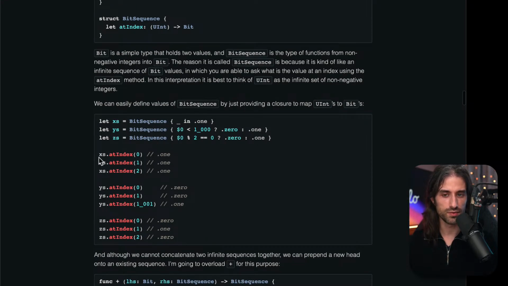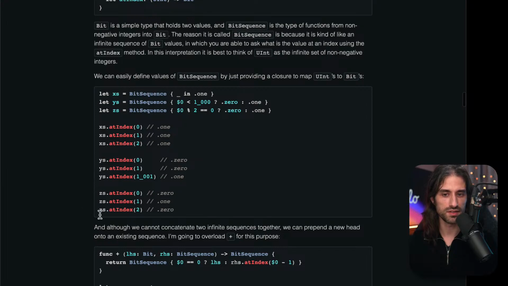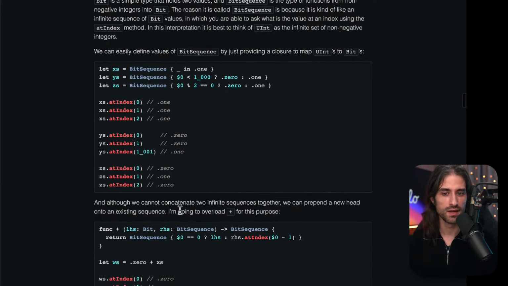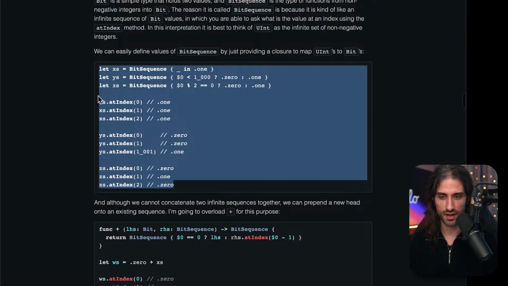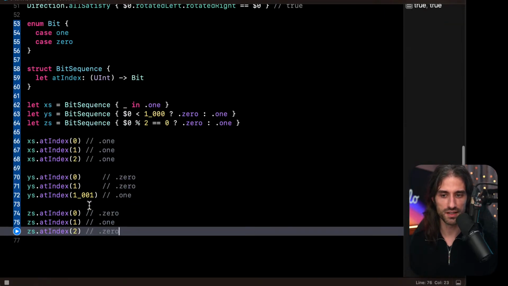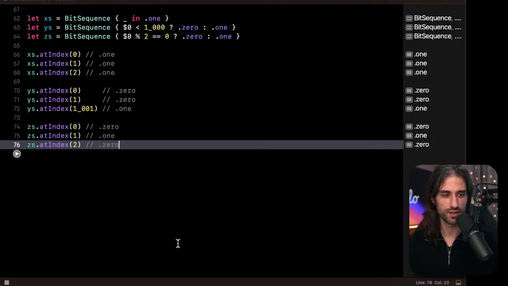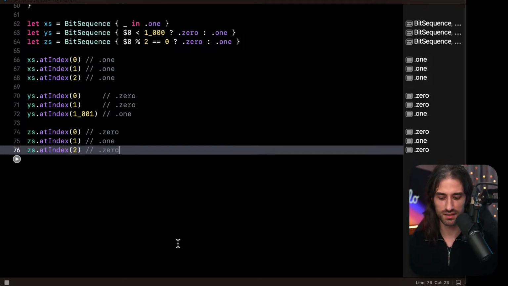And we can see if we call x's at index 0, 1, and 2, always 1. y's at index 0, 1, and 1001: 0, 0, 1. And z's at index 0, 1, 2: 0, 1, 0. Let me put this code in Xcode. Let me also build it so that if there is an issue, we can find it at the right time. Okay, seems like everything is in order.